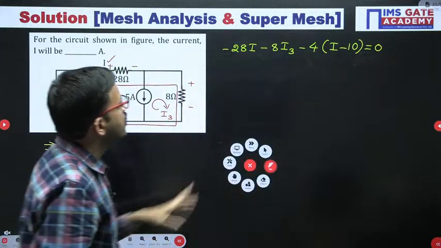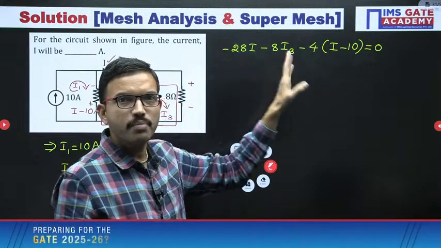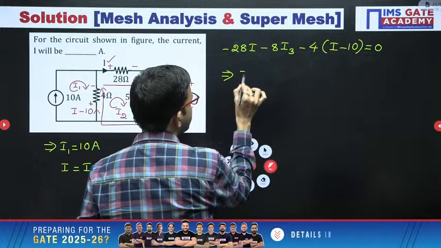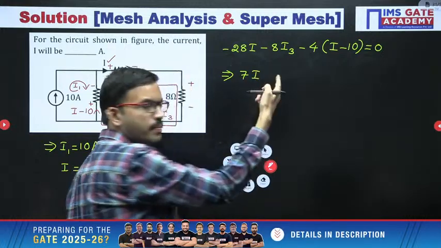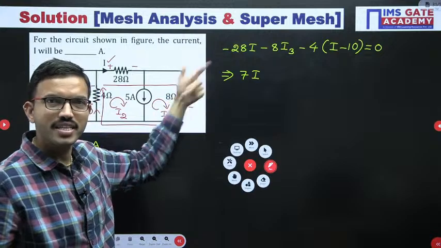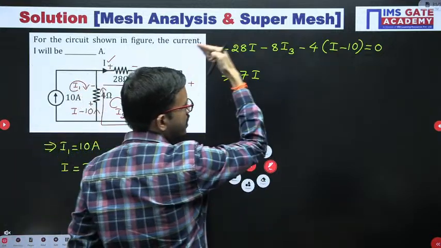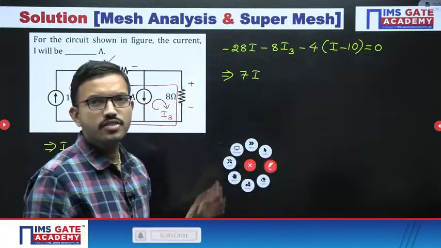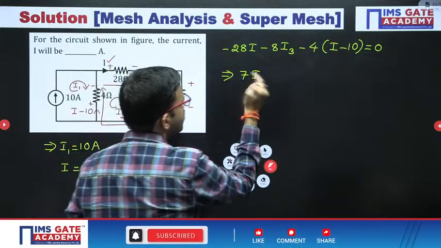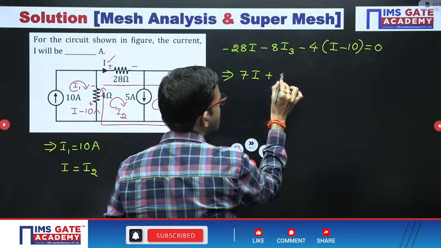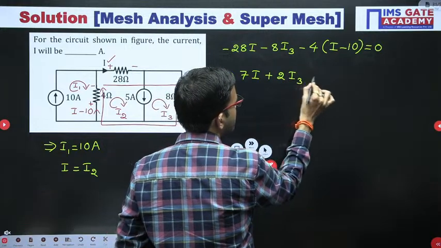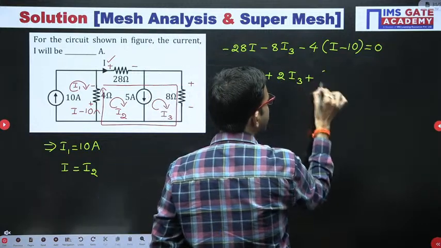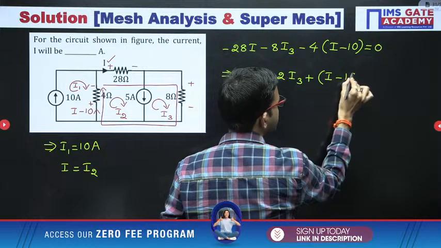0. Okay, so from the whole equation you can take minus 4 common. Minus 4 if you take common, then you are getting 7I. I am writing this step quickly because we already solved a similar kind of thing earlier. After taking minus 4 common, you can divide the right hand side: 0 by minus 4 is 0. So 7I, then plus 2I3, then plus, since I took minus 4 common, I minus 10 is equal to 0.